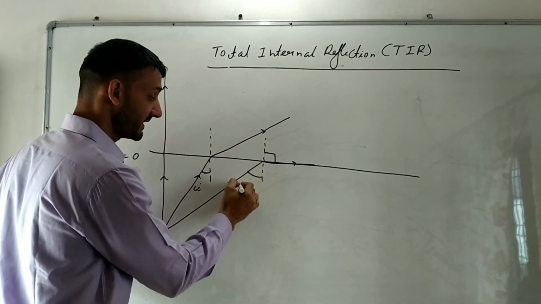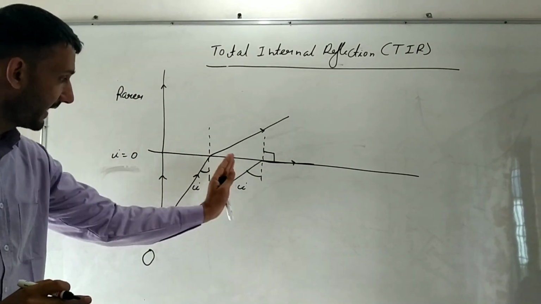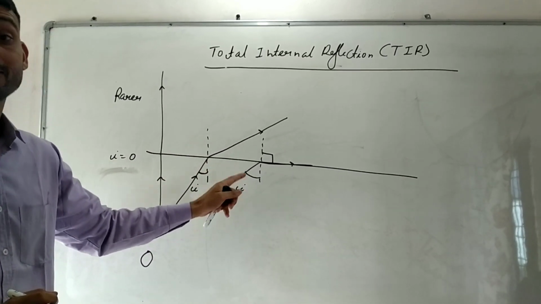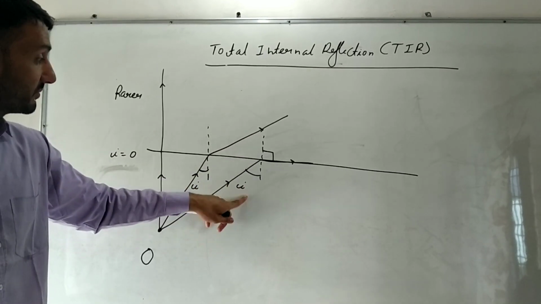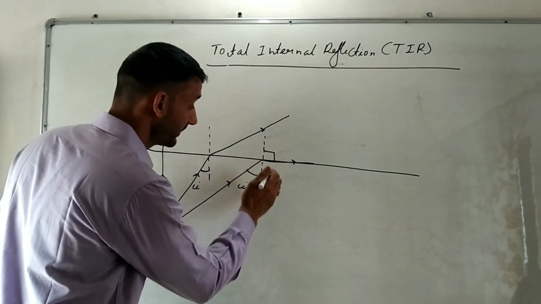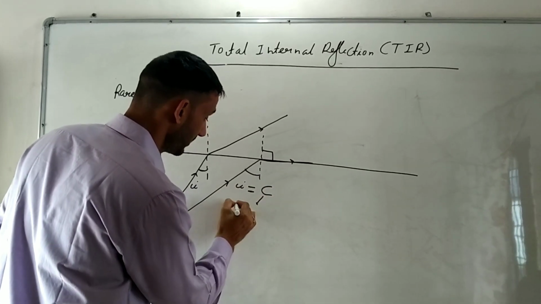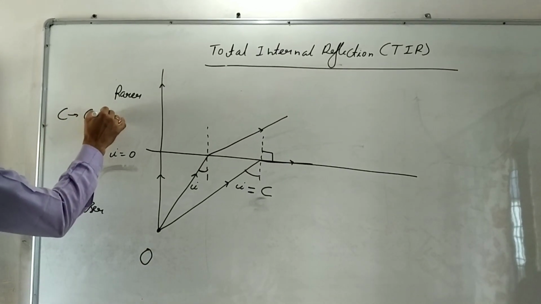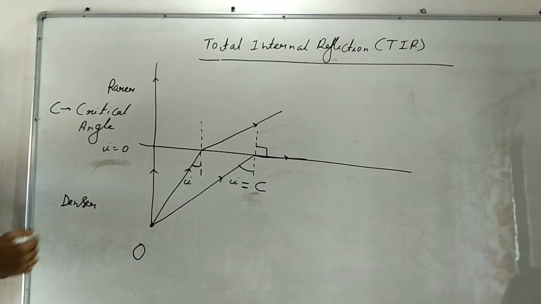As we go from left to right, we are increasing the angle of incidence, and we found that for a particular angle of incidence, the corresponding angle of refraction was 90 degrees. That angle at which the corresponding angle of refraction was 90 degrees, we call it the critical angle. So what is C? C is known as the critical angle.